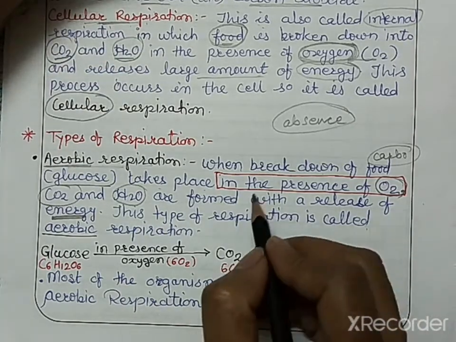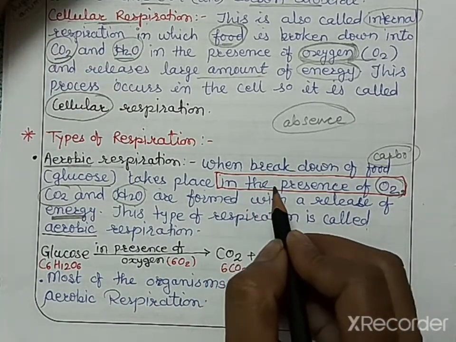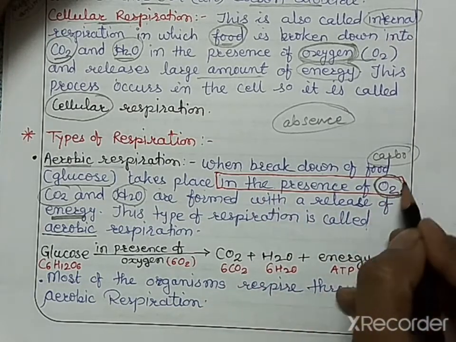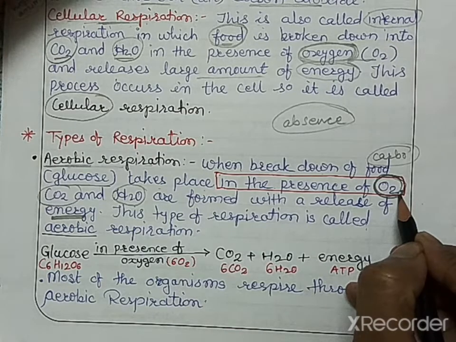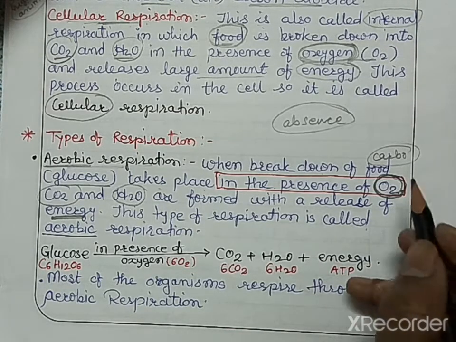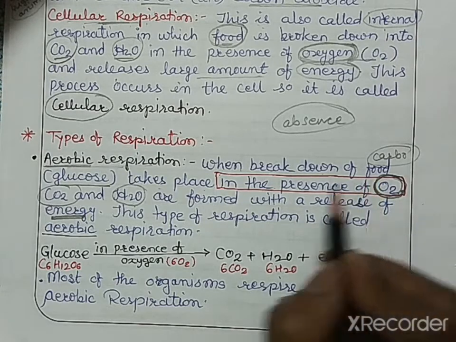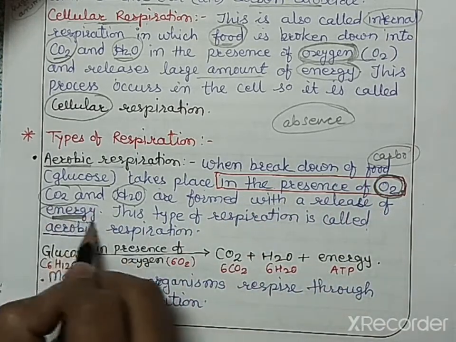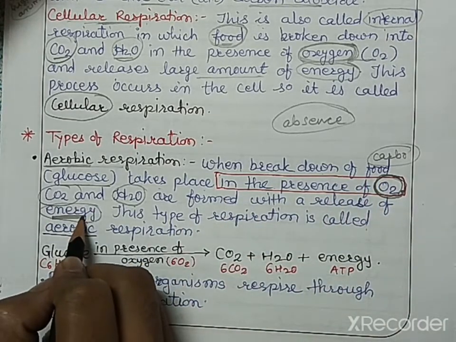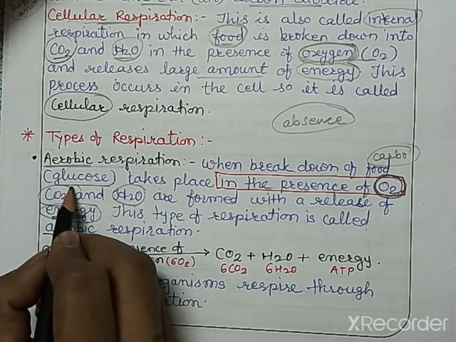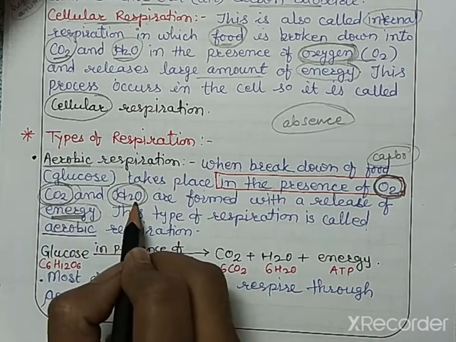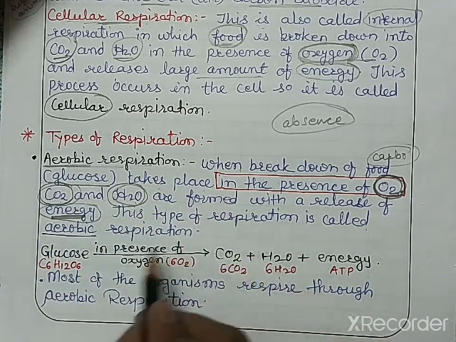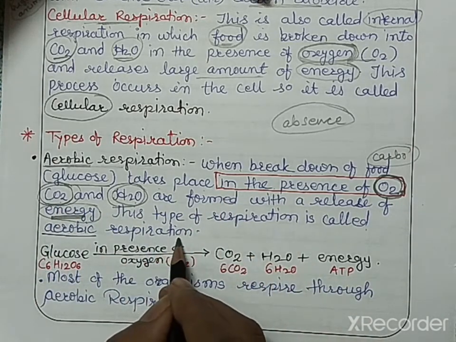Aerobic respiration is the process which occurs in presence of oxygen. Oxygen is very important during aerobic respiration because it is utilized to break down the food to release energy. During aerobic respiration, the end products are carbon dioxide and water, that is CO2 and H2O. This type of respiration is known as aerobic respiration.